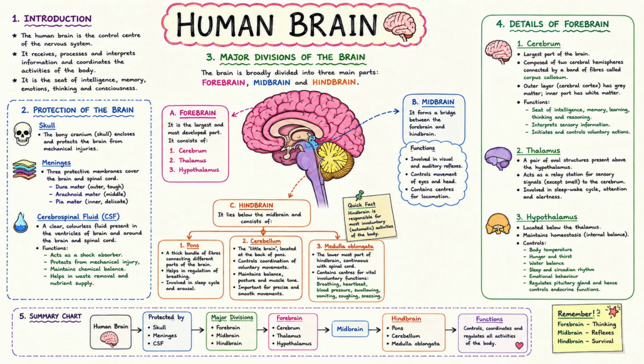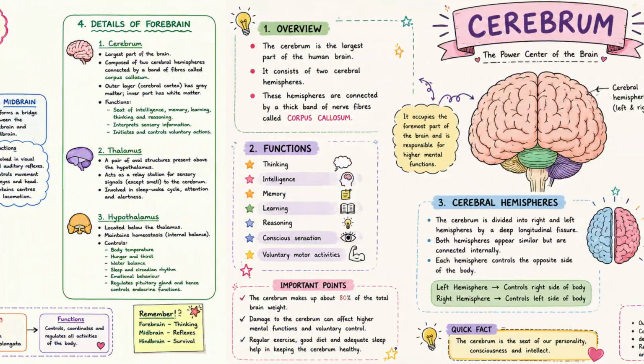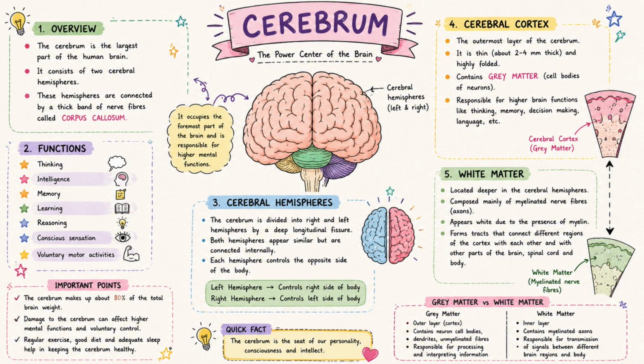Human brain. The brain is protected by the skull, meninges, and cerebrospinal fluid. The brain has three major divisions: forebrain, midbrain, and hindbrain. The forebrain includes the cerebrum, thalamus, and hypothalamus. The hindbrain includes the pons, cerebellum, and medulla oblongata.